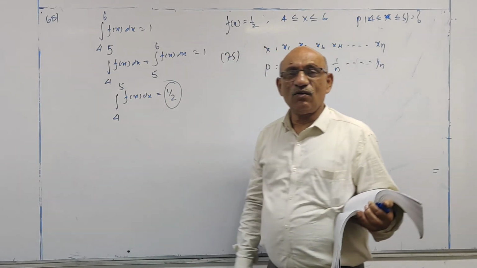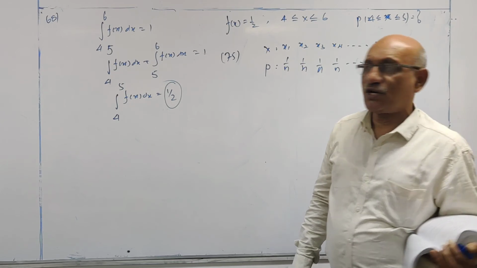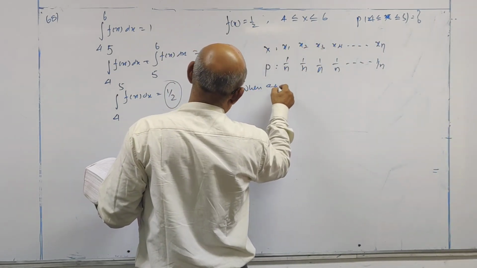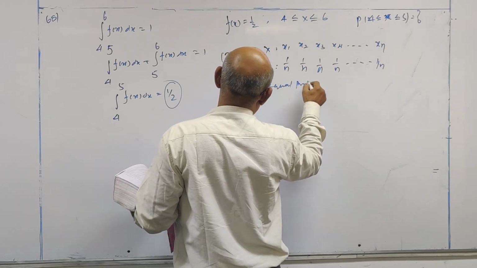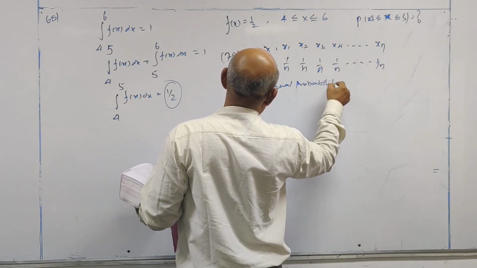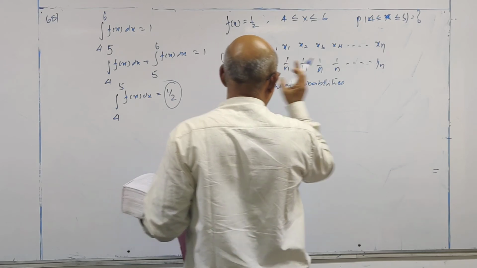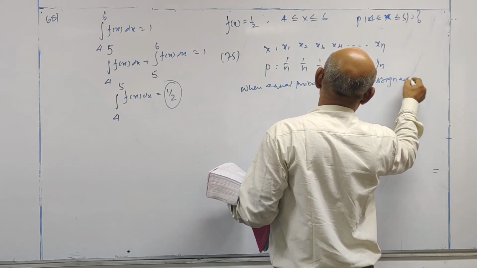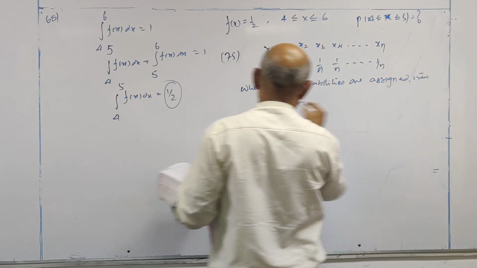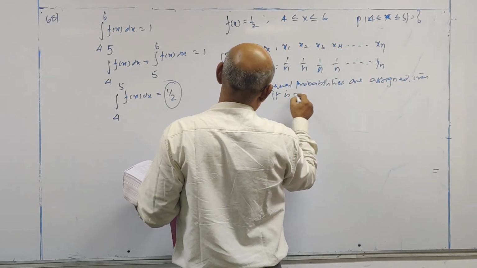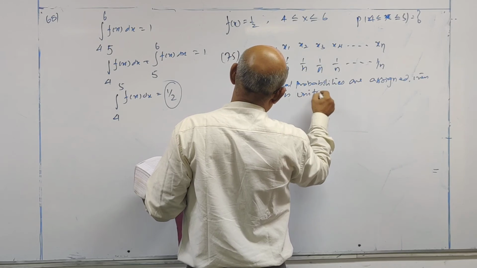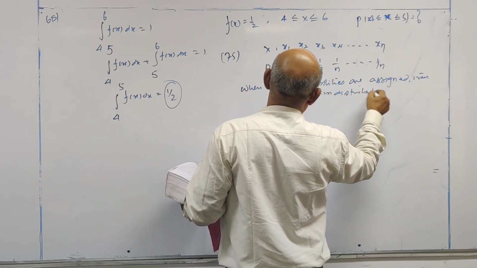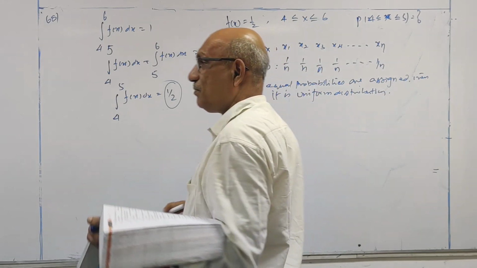When you assign equal probabilities, then what is the distribution? Uniform. When equal probabilities are assigned, then it is uniform distribution.